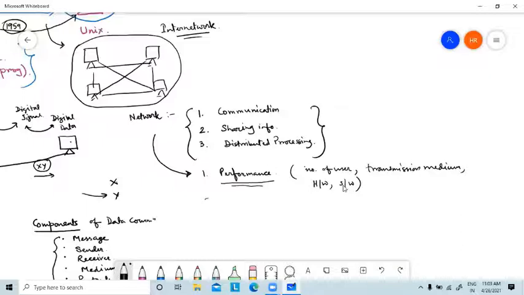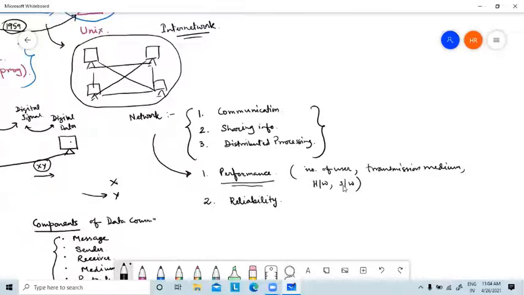Okay. Then number two, after creating a network, same as data communication, we have to check whether it is reliable or not. Reliability means whether, after some failure in a particular link, it is able to recover from the failure and then start its communication again.